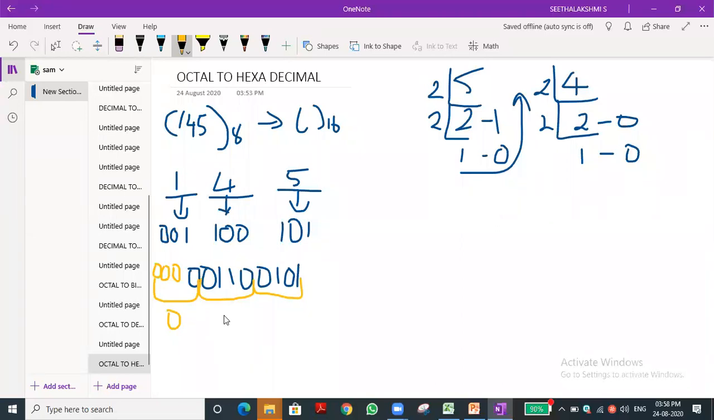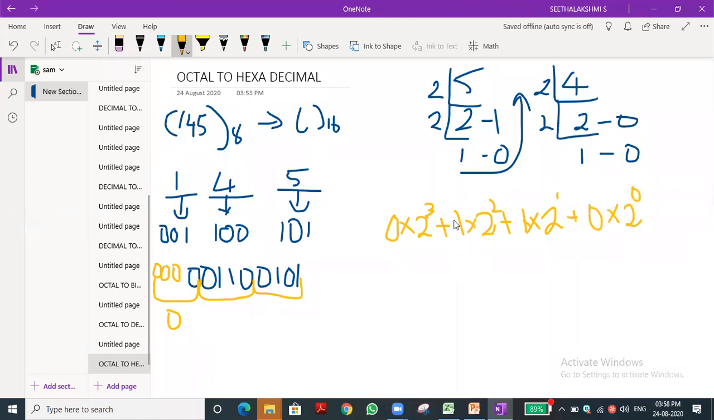It is in binary. Now you tell that. 0, I will tell that 0 into how many values? 4, no? So 2 to the power of 3. Then plus 1 into 2 to the power of 2, plus 1 into 2 to the power of 1, plus 0 into 2 to the power of 0.